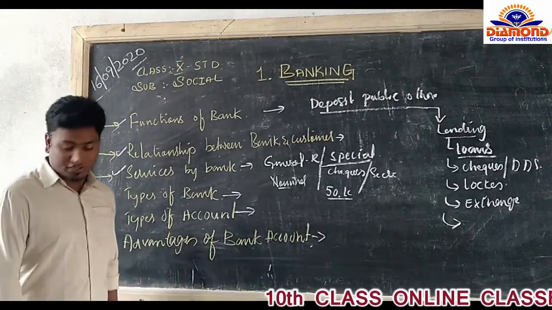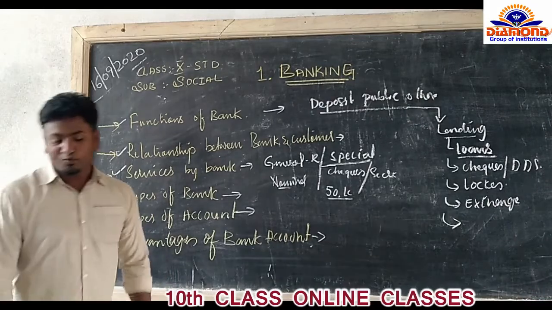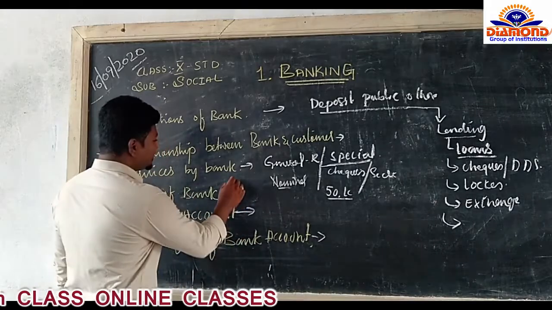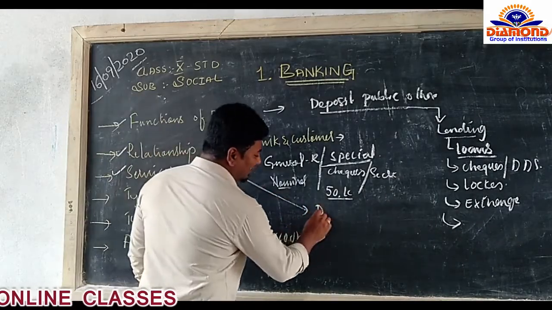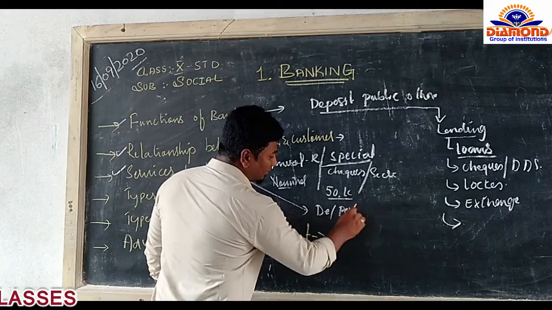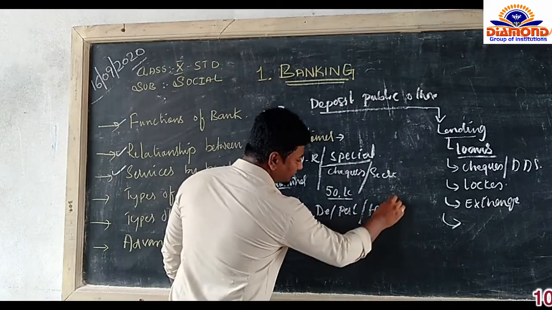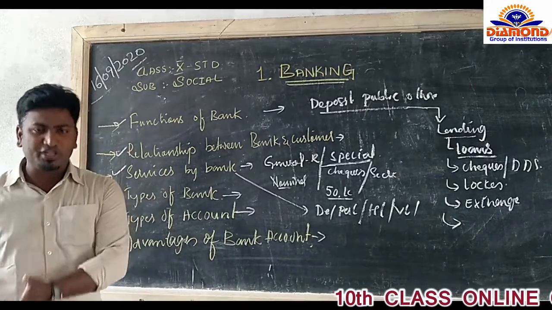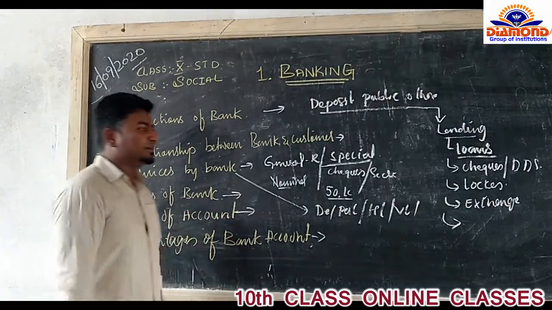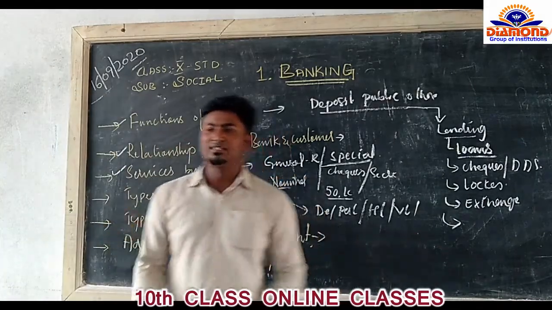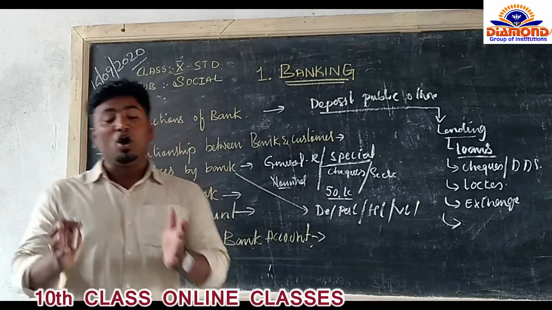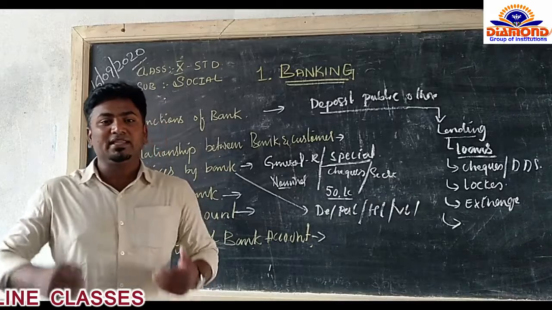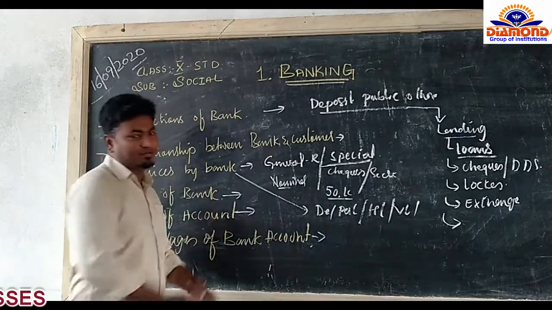Again, personal loans, home and vehicle loans, mutual funds. There are many services which can be seen from the bank: debit card, personal loan, home loan and vehicle loan. There are also education loans, marriage loans, construction loans, and different business loans. All these are services offered by a bank. Today many people are making their dreams come true through bank services.